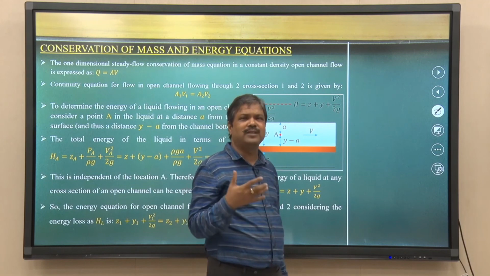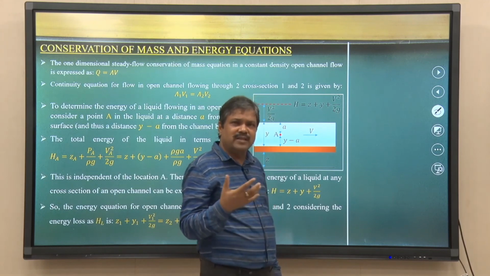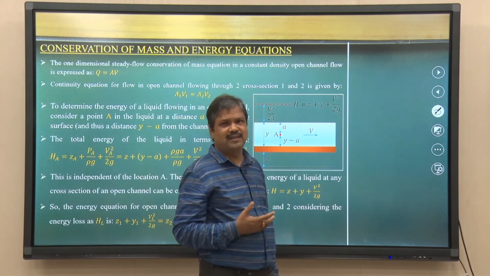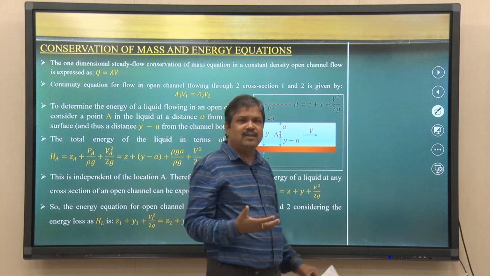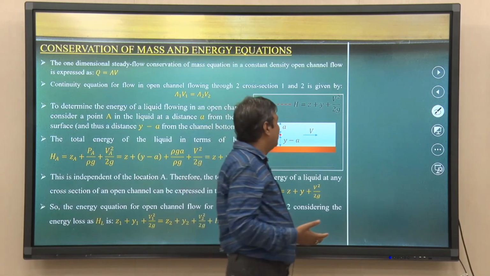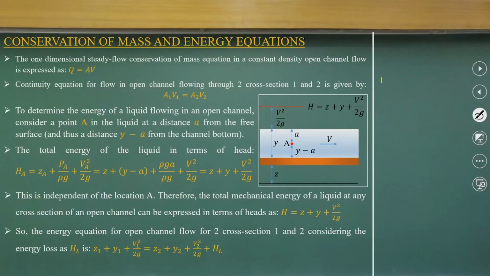If I know the average velocity, the energy losses, and the flow depth, then I can use the one dimensional equations which we already derived,